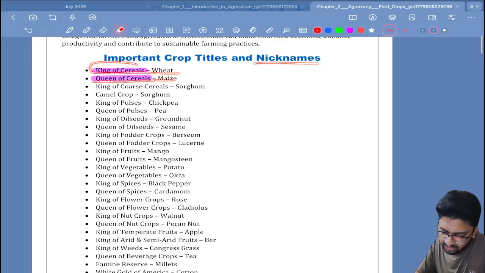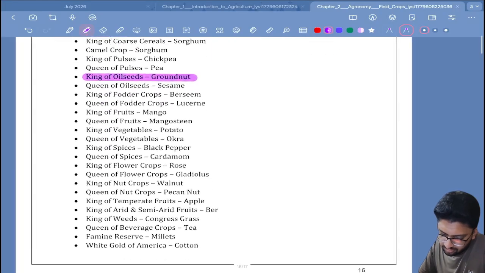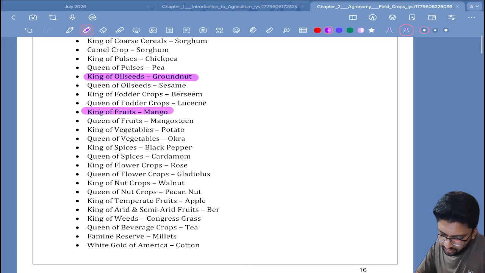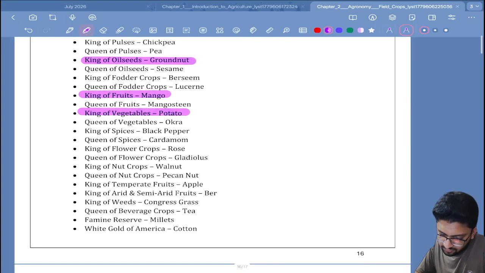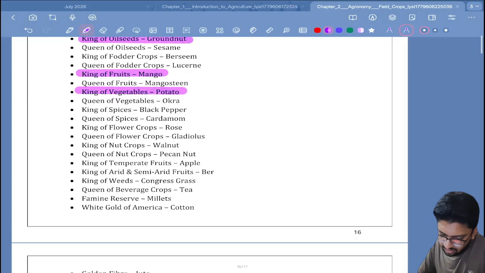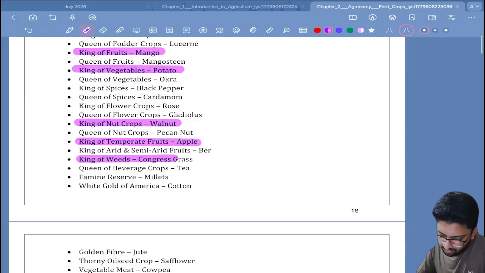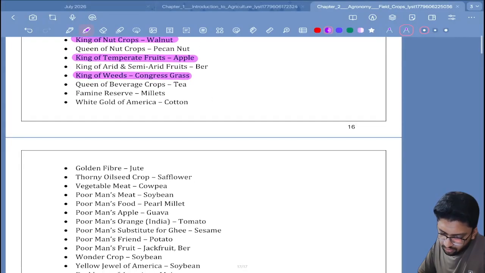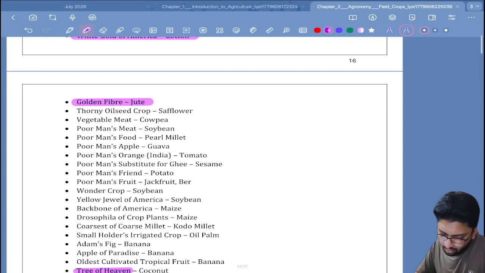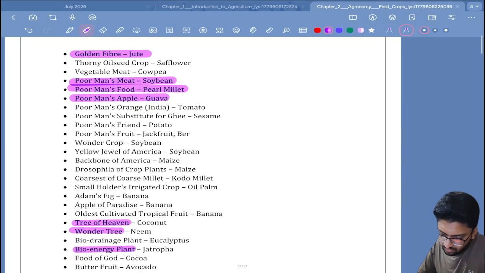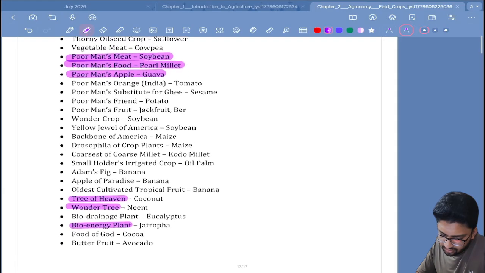King of cereals wheat, queen of cereals maize, queen of pulses, king of oilseeds groundnut, queen of oilseeds, king of fodder crops, queen of fodder crops, king of fruits mango, queen of fruits mangosteen, king of vegetables potato, king of spices, king of flower crops gladiolus, king of nut crops walnut, king of temperate fruits, king of weeds congress grass, famine white gold of America, golden fiber jute, thorny oilseed crop, vegetable meat cowpea, poor man's meat soybean, poor man's food pearl meat, poor man's apple guava, poor man's orange tomato, poor man's substitute for ghee sesame, poor man's friend potato, poor man's fruit jackfruit, yellow jewel of backbone of America maize,